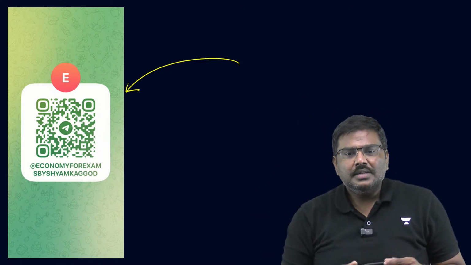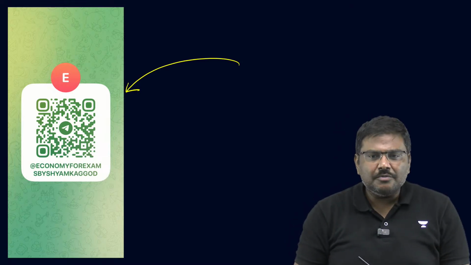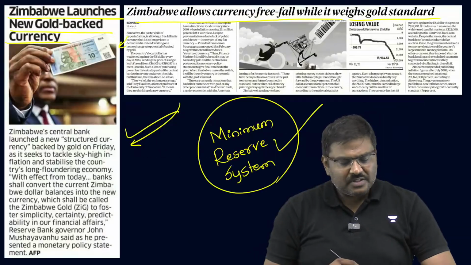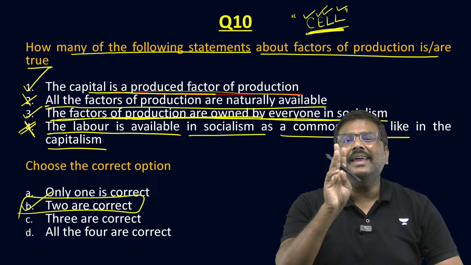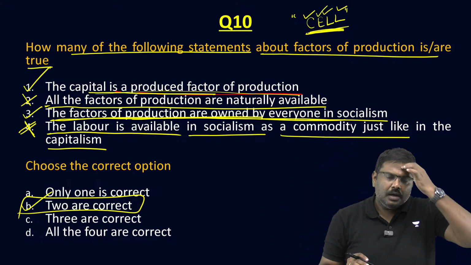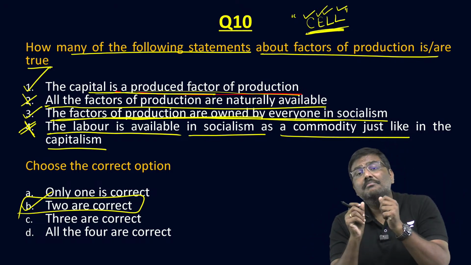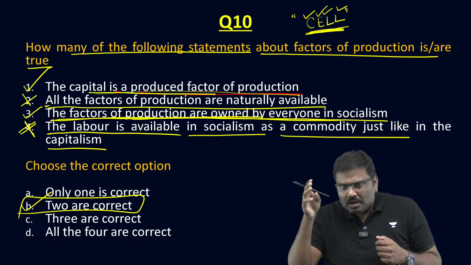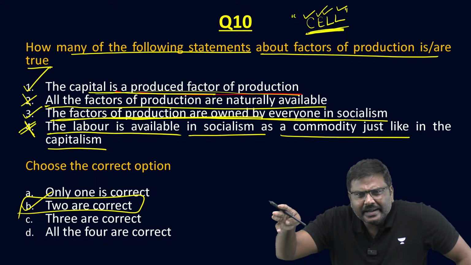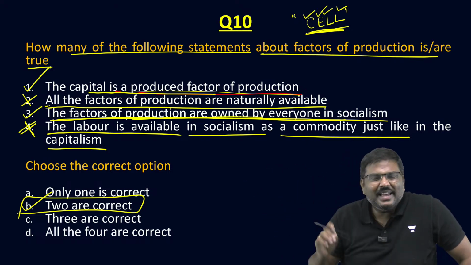Is it okay? Next, the statement on factors of production. What do you mean by the factors of production? These are essentially the inputs which are used to produce. Capital essentially means man-made. For example, let's say a manufacturing facility. Is the manufacturing facility available in nature? A machine. Is it available in nature?